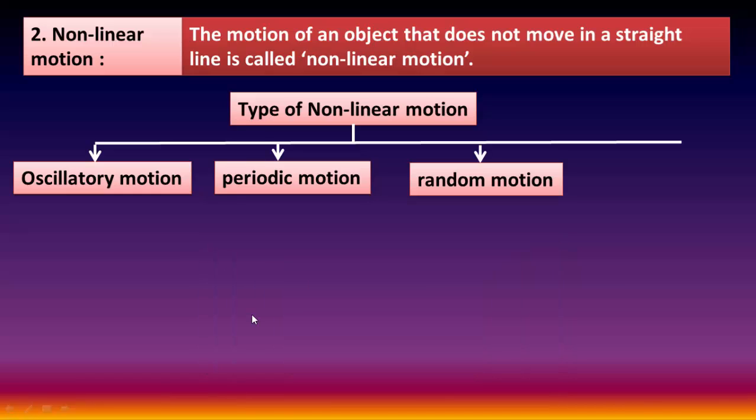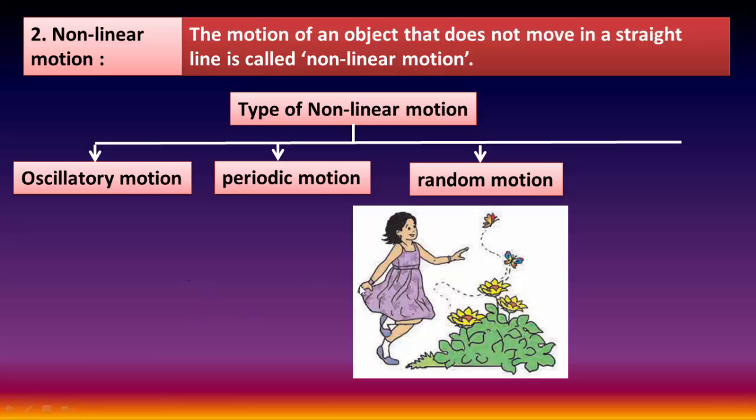The third type of non-linear motion is random motion. Look at this picture. Here a girl is chasing a butterfly in a garden. To do this, does the girl run along a definite path or in the same direction all the time? No. The direction or the path of the girl chasing the butterfly is different, like this. A butterfly constantly flies from one flower to another. There is no definite direction to its motion. Such motion is called random motion.